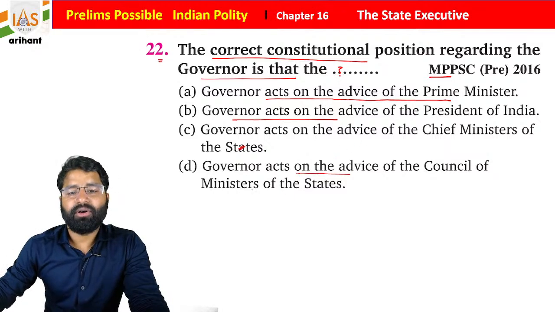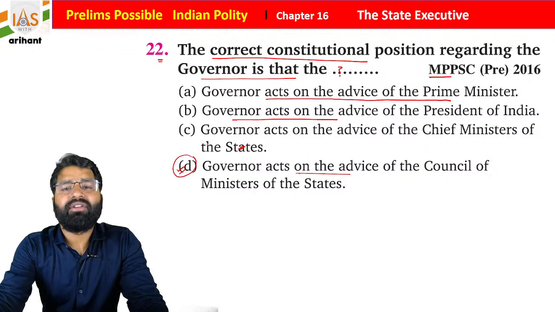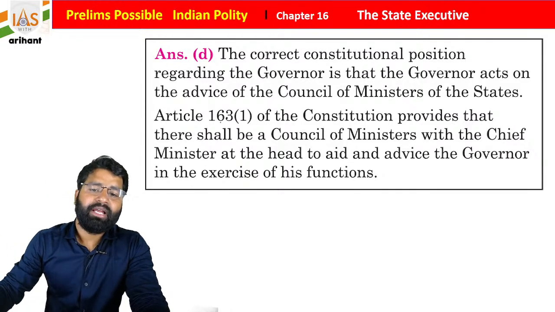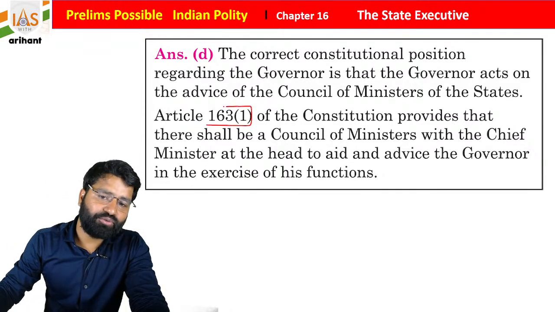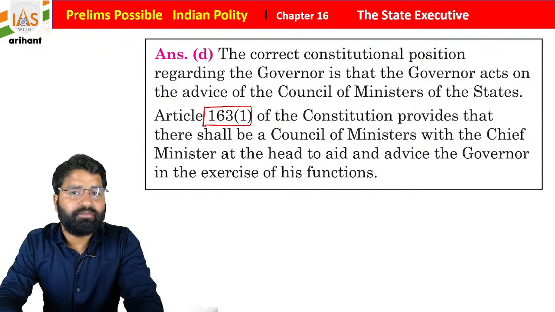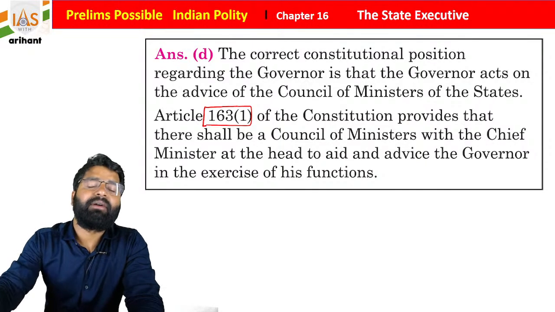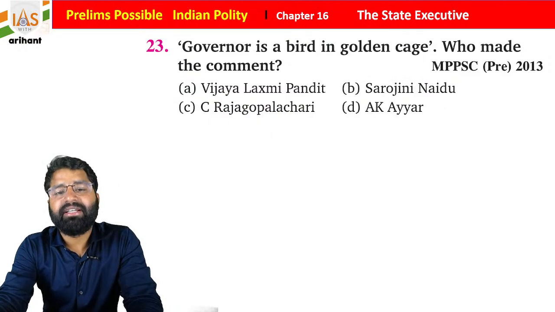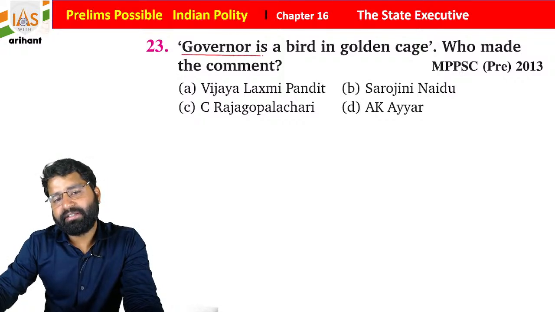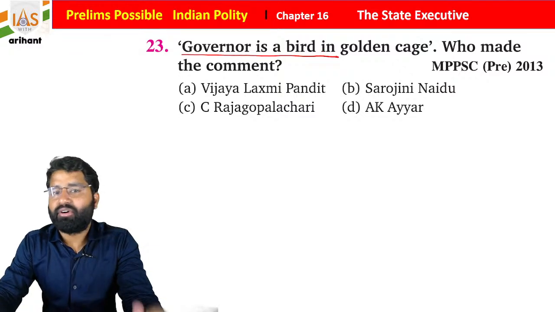Okay, so we all know the governor as well as the President of India depend on the Council of Ministers. So they will take the advice from the Council of Ministers. And for the governor, students, it is included under Article 163 of the Indian Constitution: there shall be a Council of Ministers headed by the Chief Minister to aid and advise the governor of a state for exercising his or her duty. So now there is factual data, and different comments are made on different constitutional provisions, students.